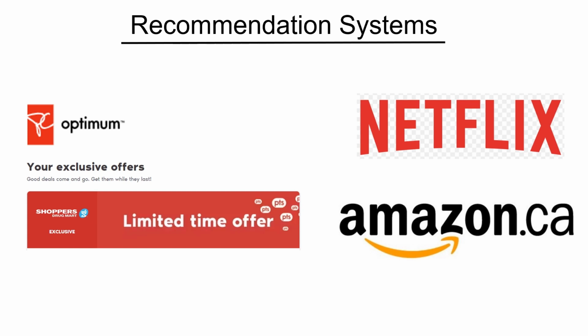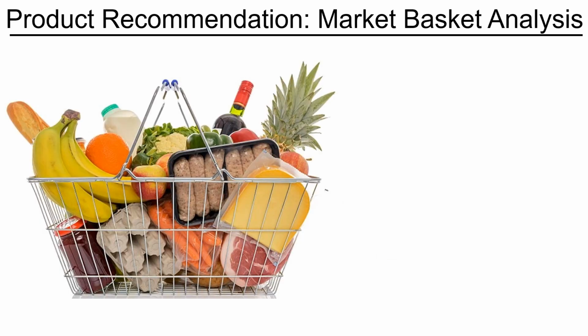In the same way, when we buy products from Amazon, we also see a list of similar or recommended products. So basically, there is a recommendation system at play, and these are examples of automated recommendation systems.